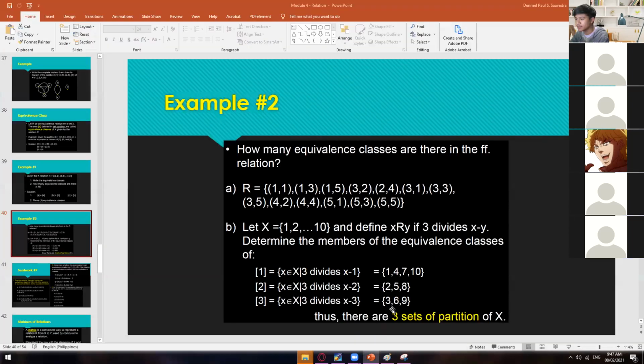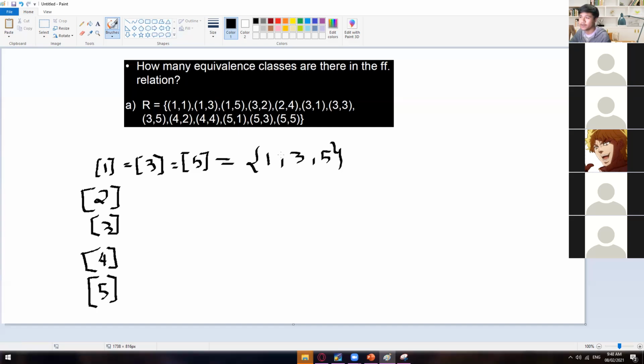Did I use the correct bracket? Yeah, it's a curly bracket. All right. So this is already one class, 1, 3, and 5. Because we have just found out that the classmates of 1 are 3 and then 5. So they are just under one class. How about 2? So 2 is also related with 3, so they are in the same class. How about 4? Yes, so they are also related in one class. 2, 4.